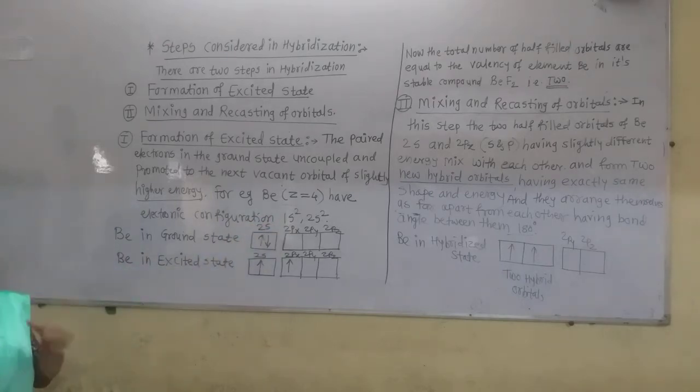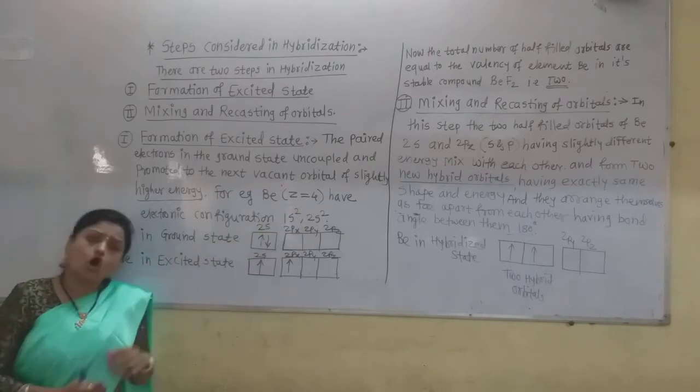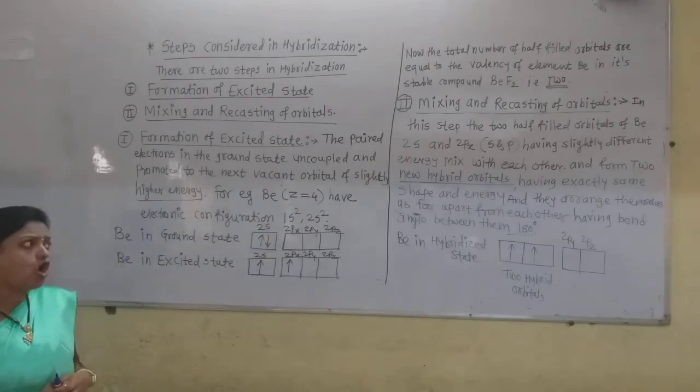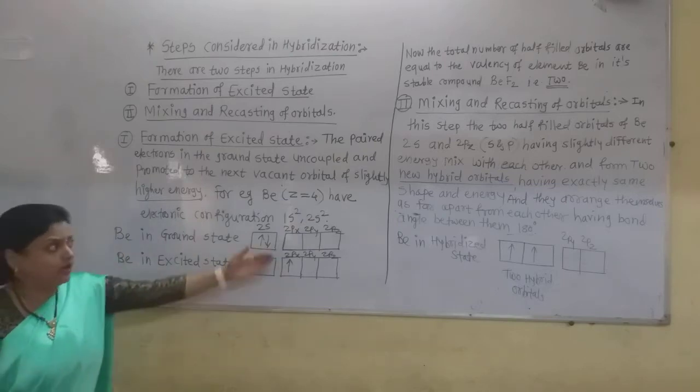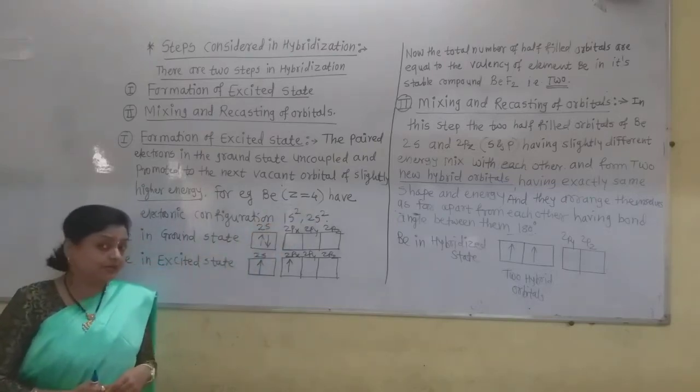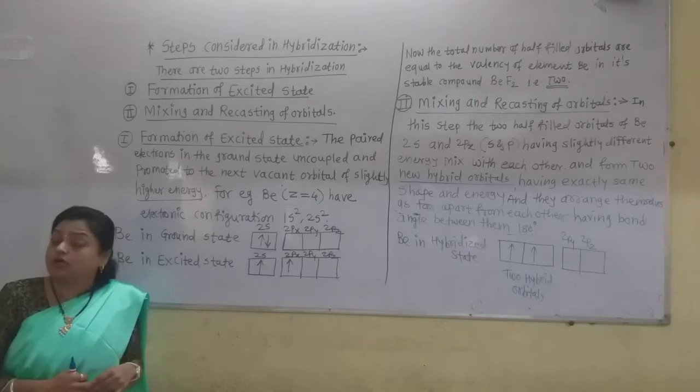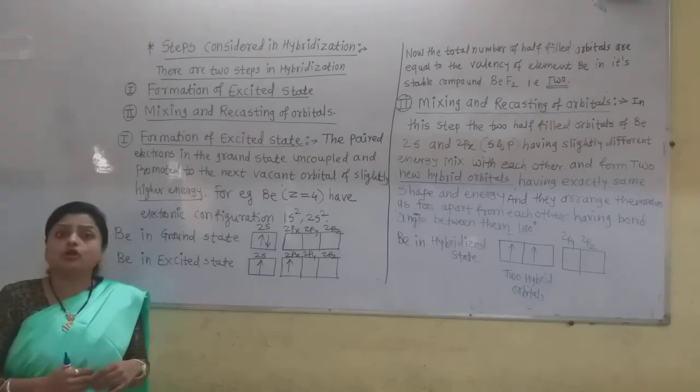What does this configuration show us? The ground state configuration shows that in the valence shell, the 2s, which is the outermost shell, the electrons are already paired. That means there are 0 unpaired electrons.